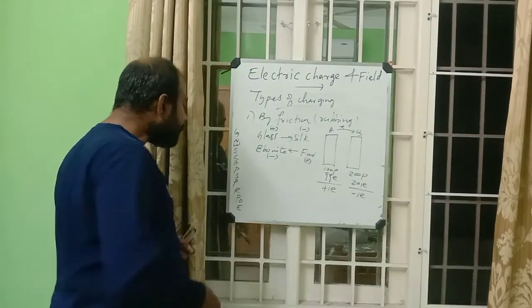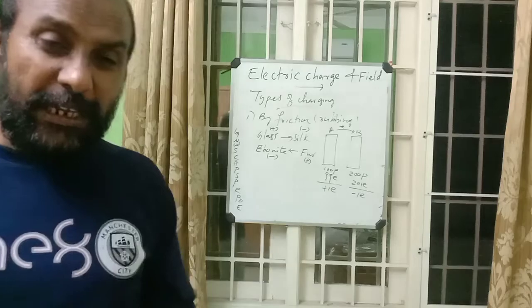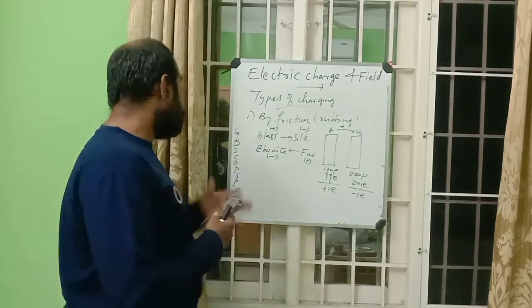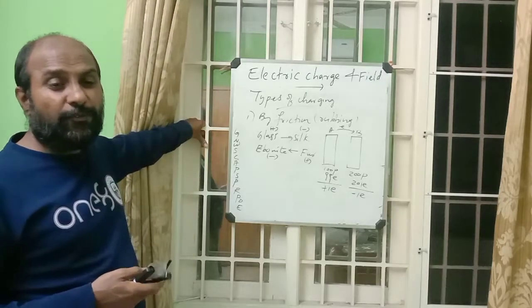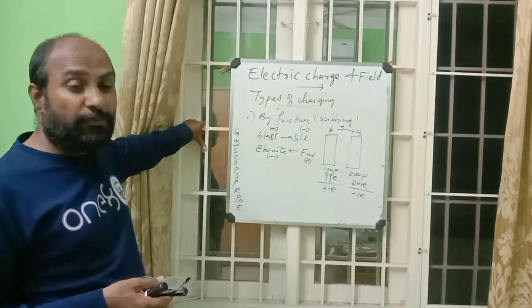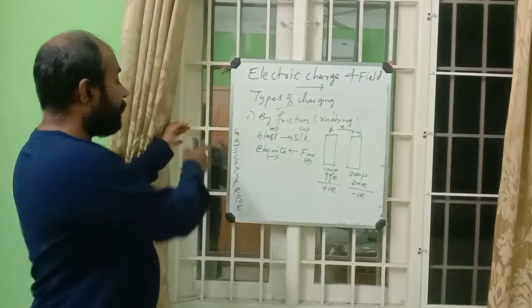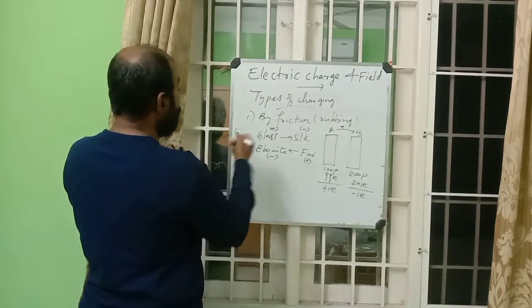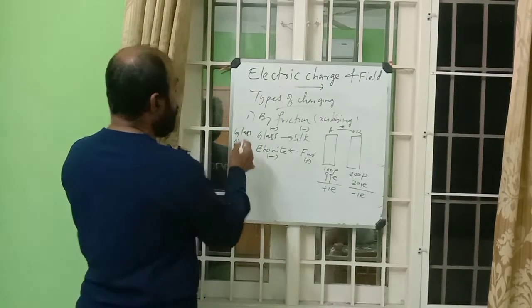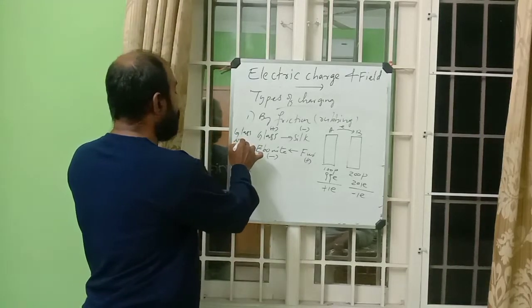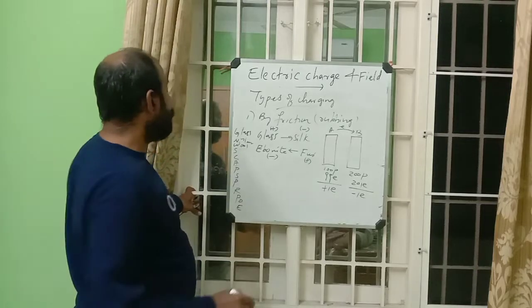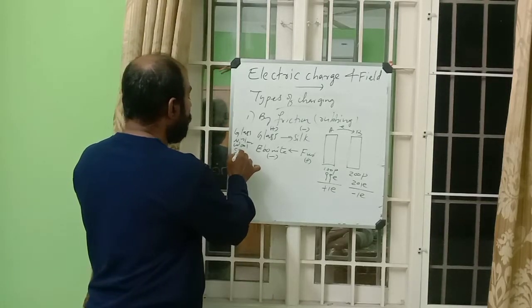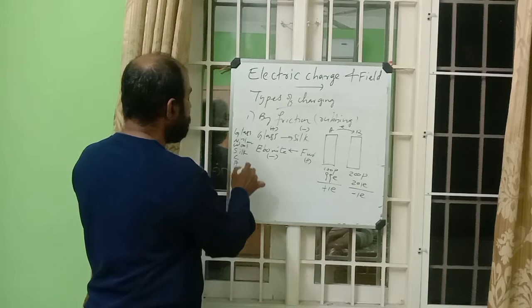Here substances are arranged in the order of excess of free electrons. Glass has more free electrons than nylon. Nylon has more free electrons than wool. Wool has more free electrons than silk.